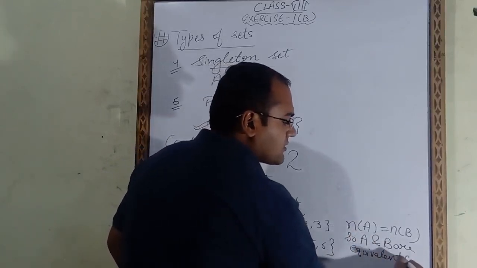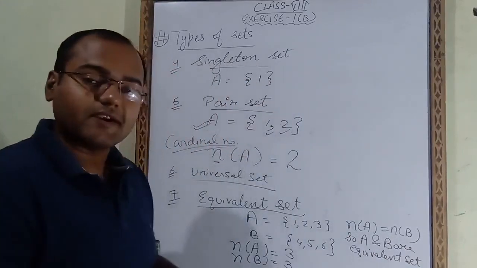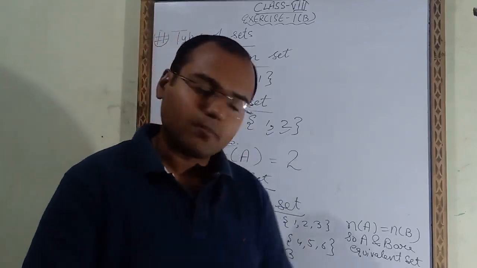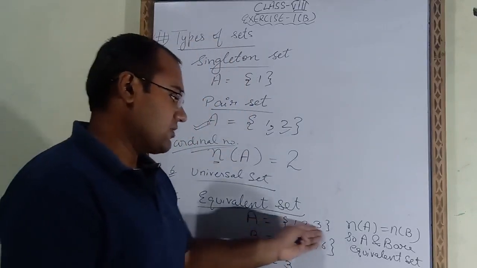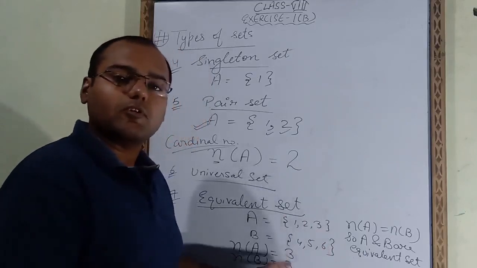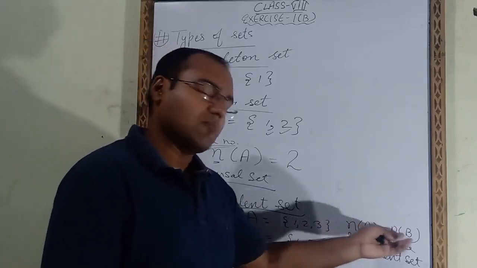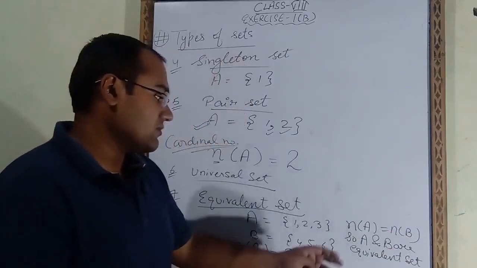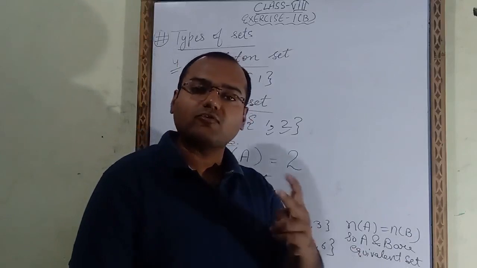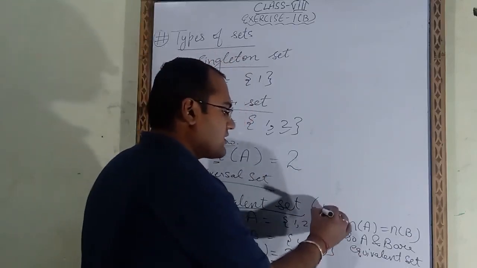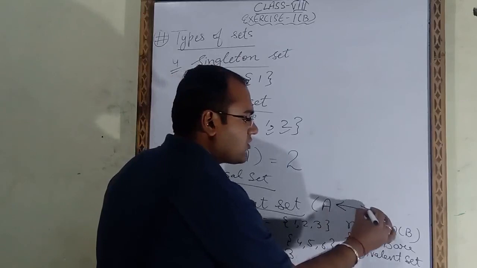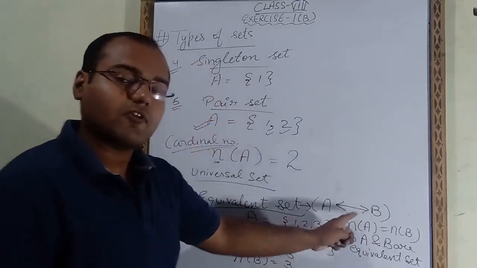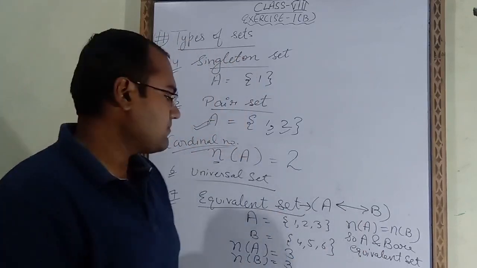equivalent sets. So what are equivalent sets? Equivalent sets are those whose cardinal numbers are same. As we had done here, A set is 1, 2, 3, B set is 4, 5, 6. Cardinal number of both is 3. That means their cardinal numbers are same. So we will say A and B are equivalent sets. Now to represent equivalent sets we have to use a symbol. What symbol we have to use? Like this we have to put A is equivalent to B. This is the symbol for equivalent set.